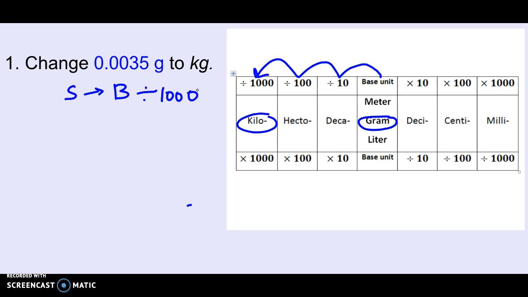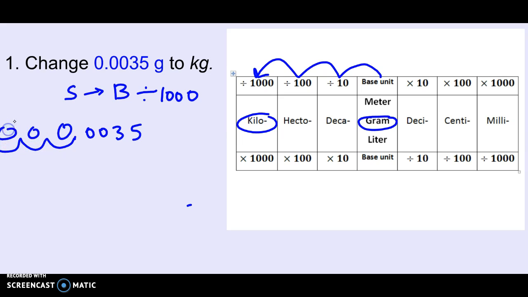Because remember, when we multiply or divide by 100, it's just a matter of moving the decimal point. When we divide, we move the decimal point to the left to get smaller. When we multiply, we move the decimal point to the right to get bigger. So let's move it 3 places. 1, 2, 3.